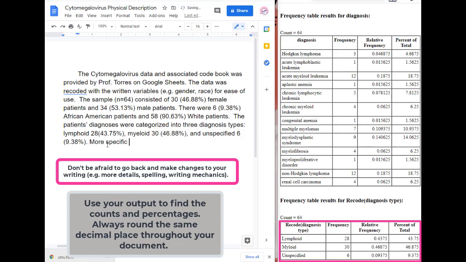More specific information regarding diagnoses can be found in Table 1.